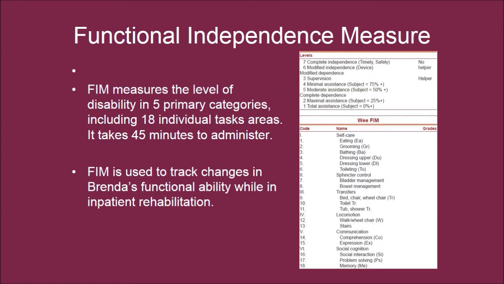The Functional Independence Measure measures the level of disability in 5 primary categories, including 18 individual task areas. It takes 45 minutes to administer. The FIM is used to track changes in Brenda's functional ability while in inpatient rehabilitation.